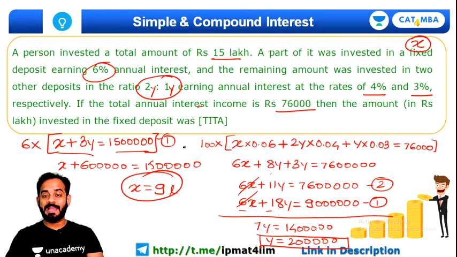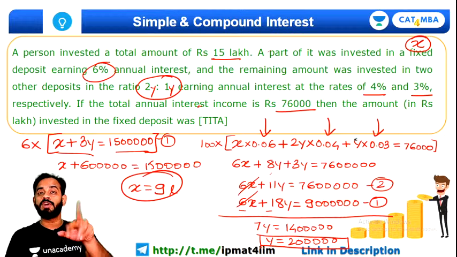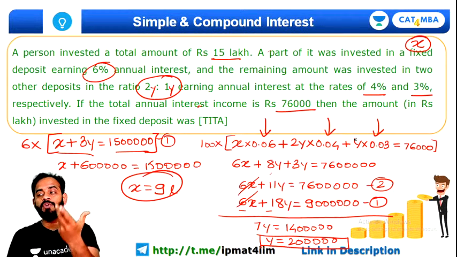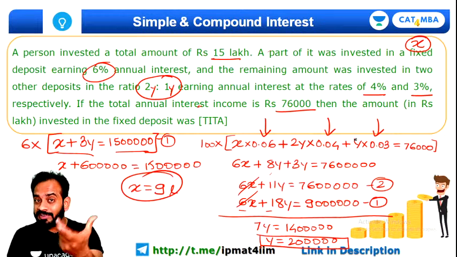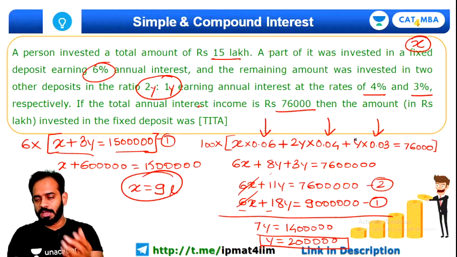I believe you have understood why we use these factors. Instead of using 1.06, we had to use 0.06 because we wanted only the interest part. We did not want the extra part. We did not want the total amount. We just wanted the interest part. That's why we used it.